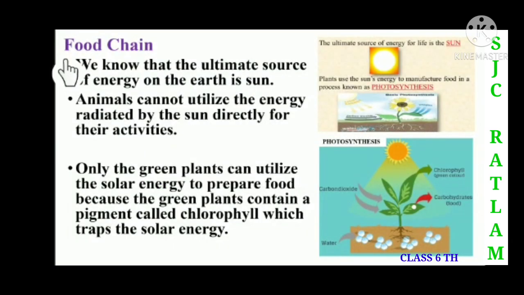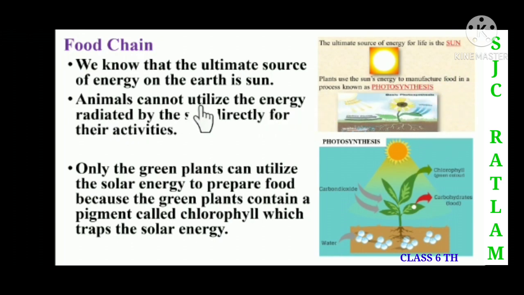Children, now we are going to discuss the food chain. We know that the ultimate source of energy on the earth is the sun. So in this picture, children, you can see that the ultimate source of energy for life is the sun. We know, children, that plants prepare their own food with the help of photosynthesis. That's why they are called producers. So here you can see that they are manufacturing their own food.